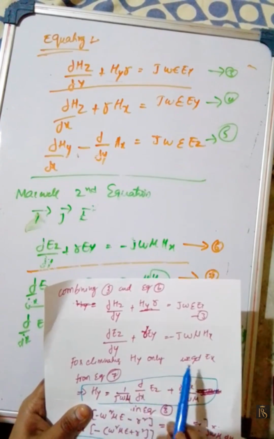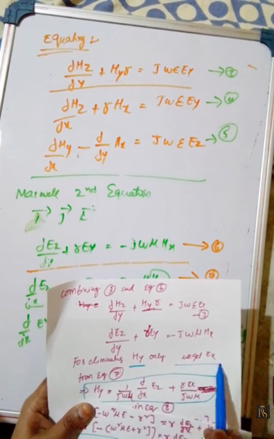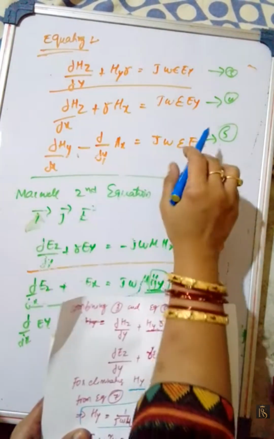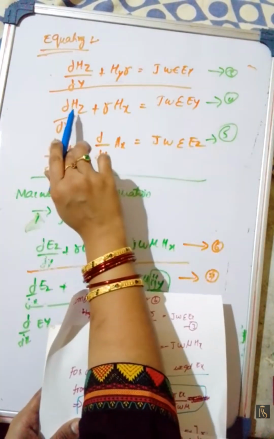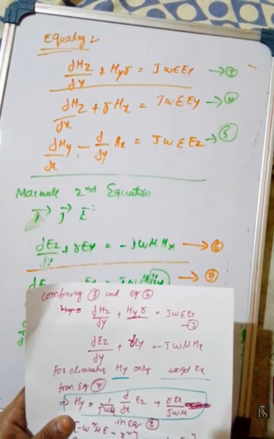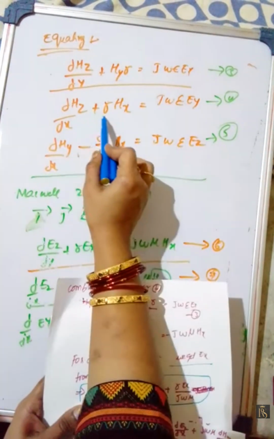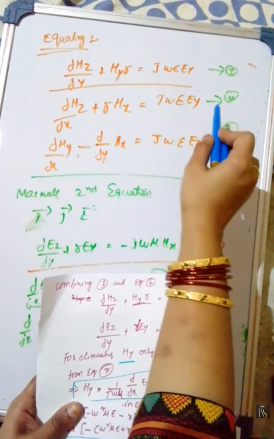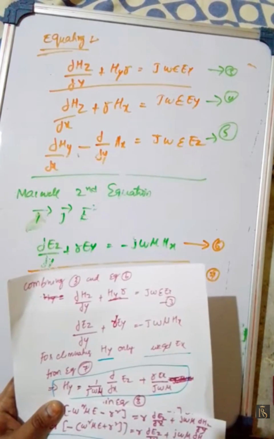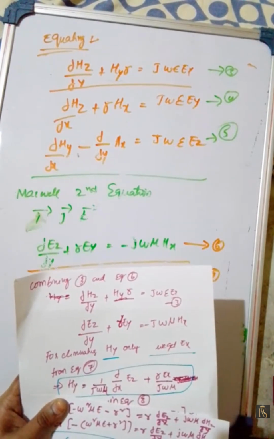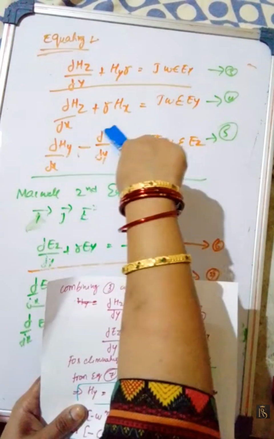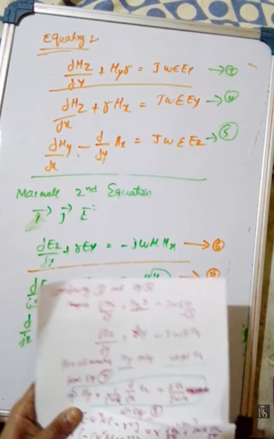Now we are eliminating Hy. Only we will get Ex term from equation number 7. Now in this term we are placing only Hz. We are eliminating all remaining terms. Here for finding this equation, we are eliminating Hy. Okay, and we will get Ex value from this equation.